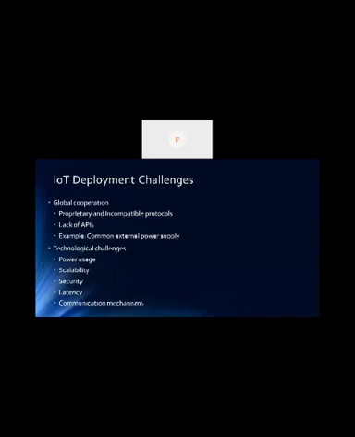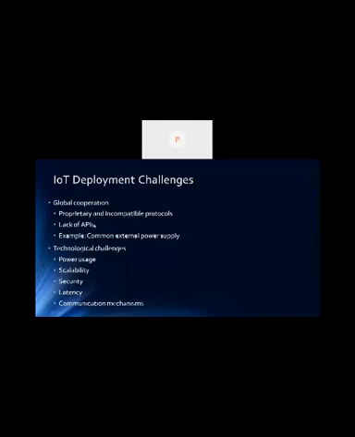From the protocol point of view, there are some proprietary protocols, there are some open source protocols, and sometimes they are not interoperable. So we have to use converters for converting from one protocol to another protocol. There is a lack of APIs, so there are no standard APIs. That is one of the issues in IoT.